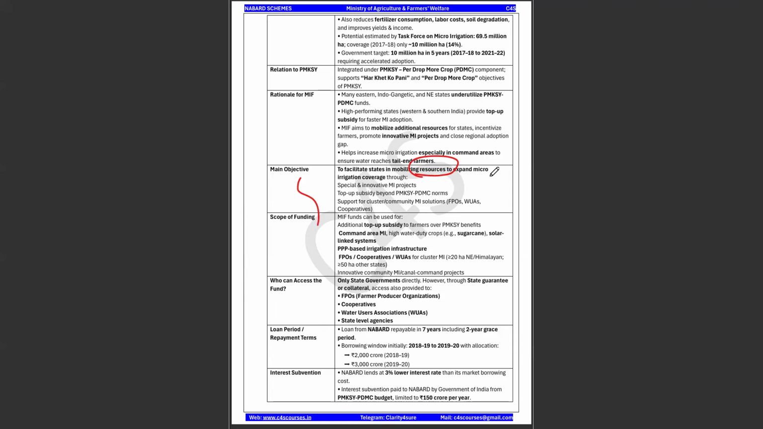Okay, through different ways. Scope of funding, who can access the fund? It is through the state governments. Okay, and there are some low repayment periods also, and interest subvention. This is important because a 3% lower interest rate is being given by NABARD. Okay, and this is very important. This has this interest subvention component also.